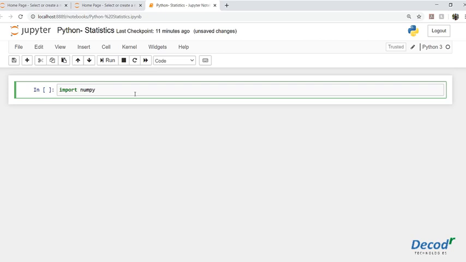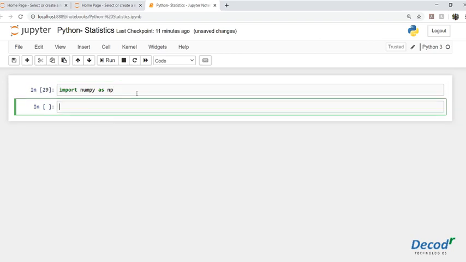So we'll say import numpy as np. We are doing this as np because we don't need to type numpy once we import it as np. So basically this is a shorthand for numpy. As of now, think of NumPy as a thing which deals with mathematical computations and functions in Python. So we'll just go and import this, and we have imported this successfully.